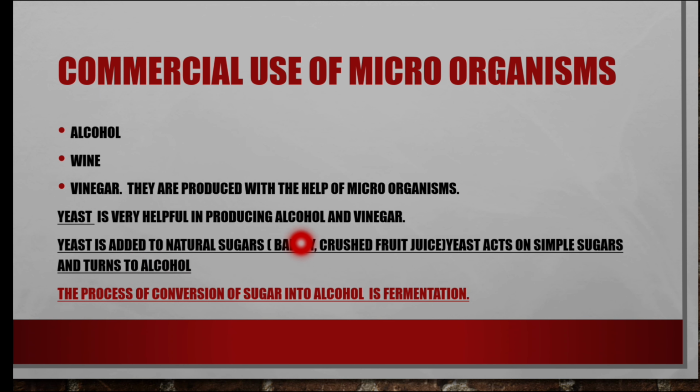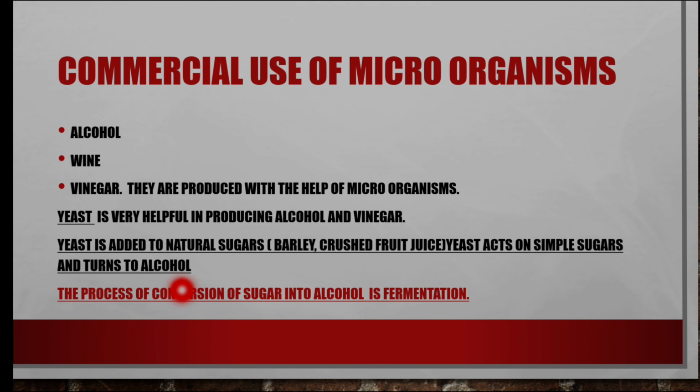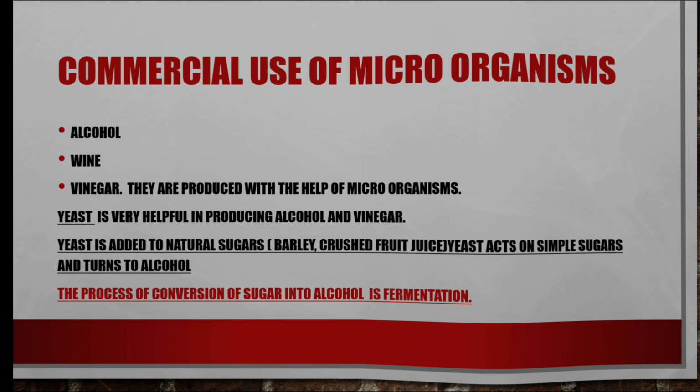Yeast is added to natural sugars, barley, crushed fruit juice. Yeast acts on the simple sugars and turns them into alcohol. And what is fermentation? The process of conversion of sugar into alcohol is fermentation. Next.